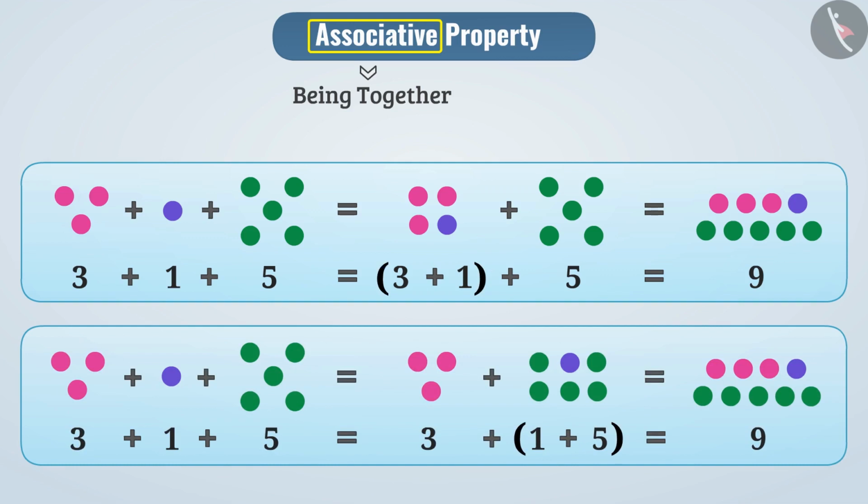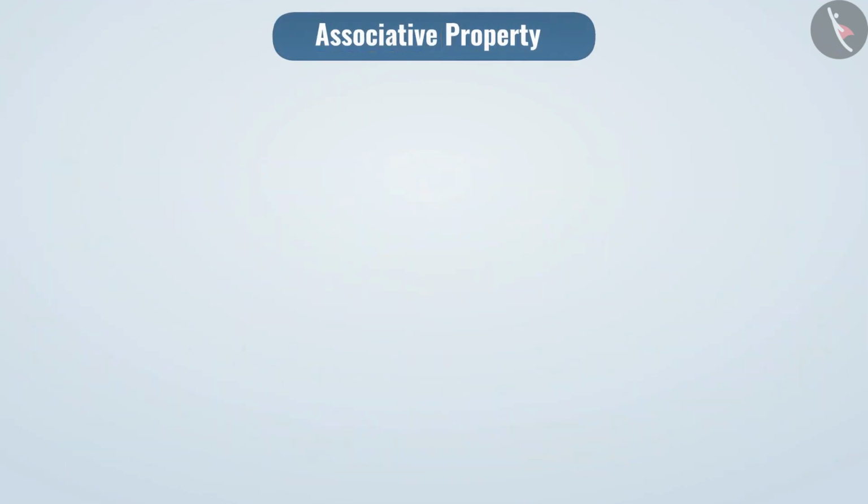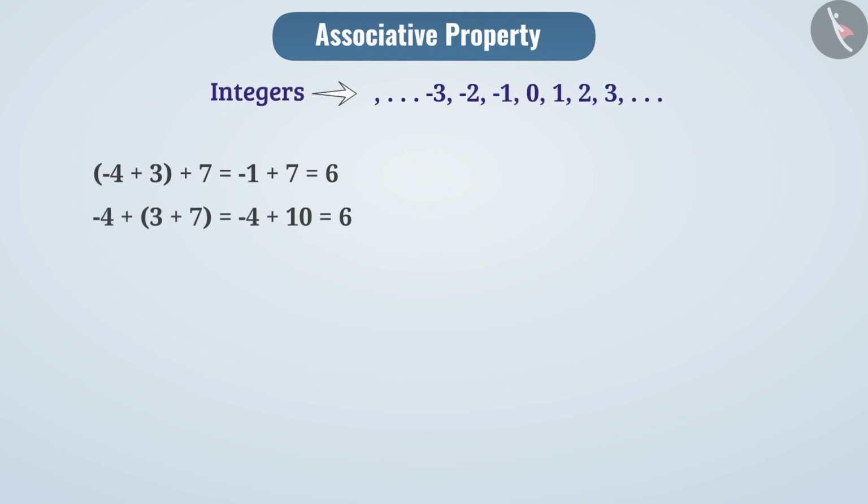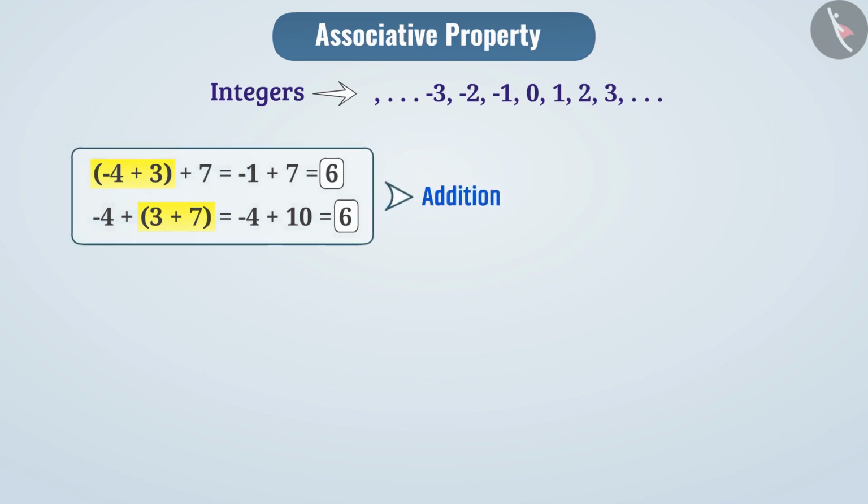To perform proper operations on numbers, we need to know about the use of parentheses, that is, understand the associative property. In the previous class, we learned that for performing addition on integers, we can group them in any way, that is, with the help of parentheses, any two numbers can be kept together. We will get equal results in every situation. So we say that addition of integers is associative.